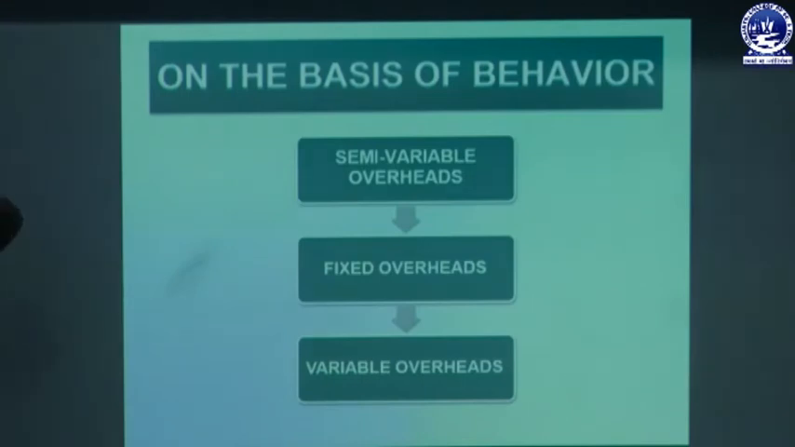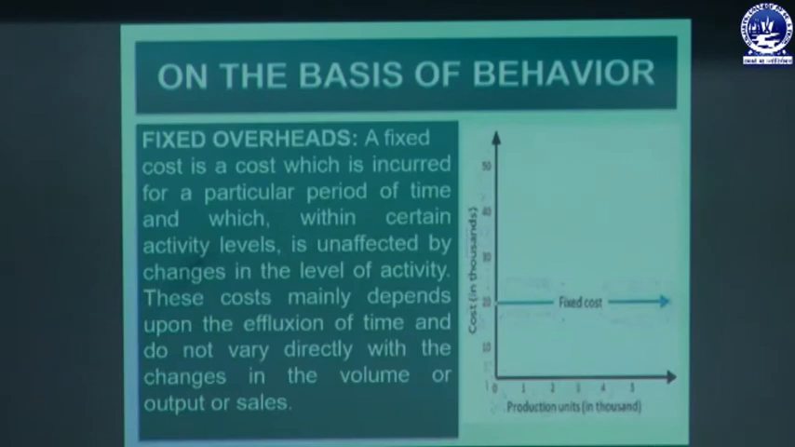Then the third category is on the basis of behavior: one is your semi-variable overhead, second one is your fixed overhead, then third one is your variable overhead. So we will discuss one by one. The first one is fixed overhead. Fixed means the diagram shows the cost incurred in a straight line. That means at every unit of output the cost incurred is same. If you produce 1 unit of output, the cost is 20. If you produce 2 units of output, also cost is 20. If you produce 5 units of output, the cost is also 20. So when at each unit of output the cost incurred is same, that is a case of a fixed cost or fixed overhead.